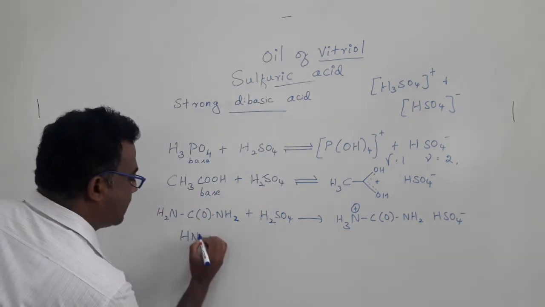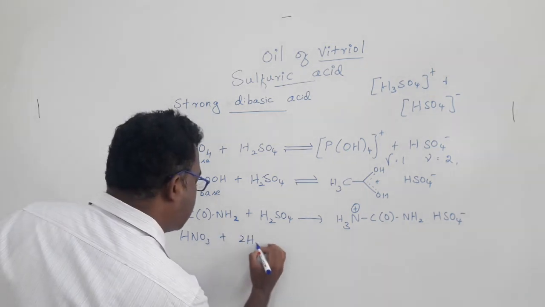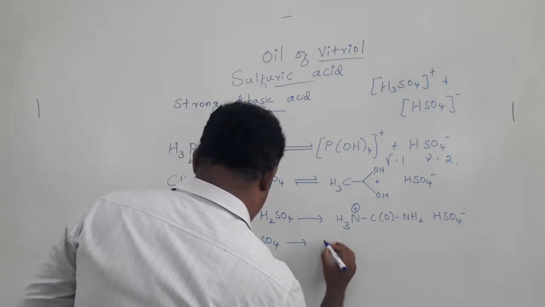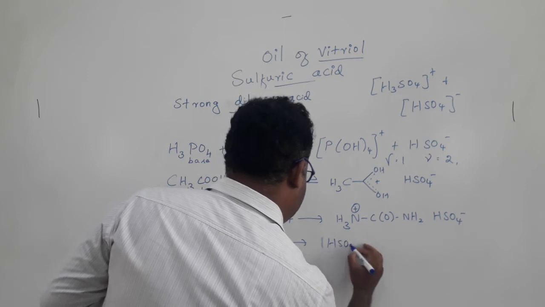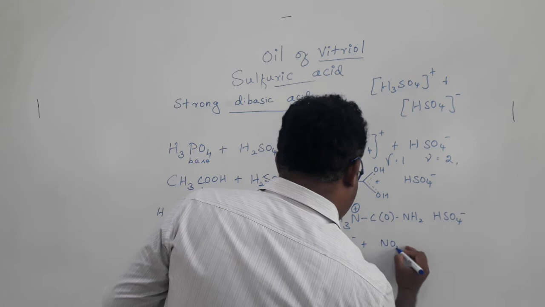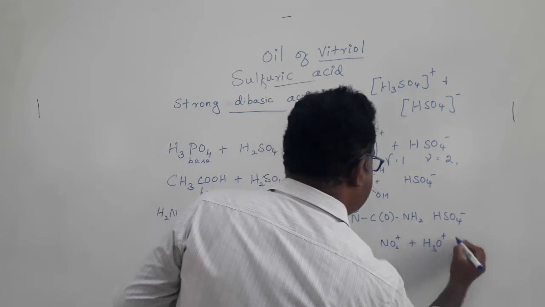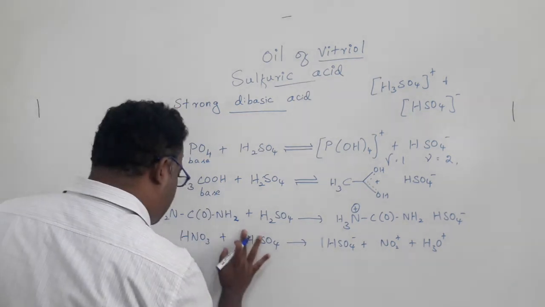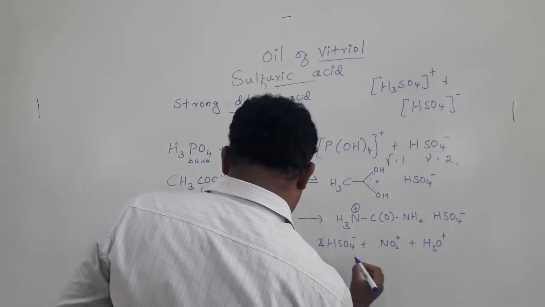Nitric acid plus sulfuric acid will give hydrogen sulfate, nitronium ion plus protonated water. Okay. So if we balance this equation, we need 2 moles of sulfuric acid to get 2 HSO4 minus,